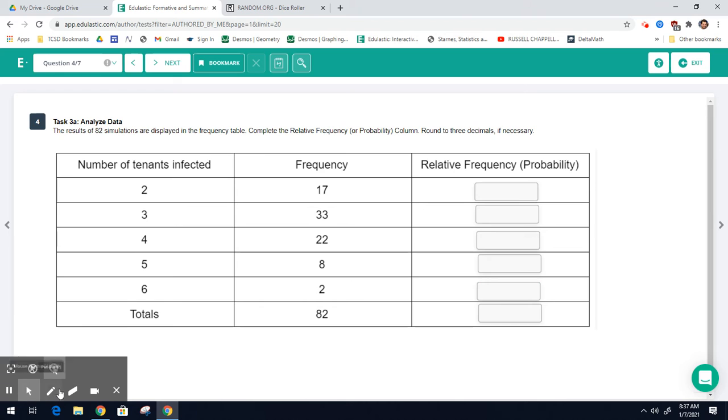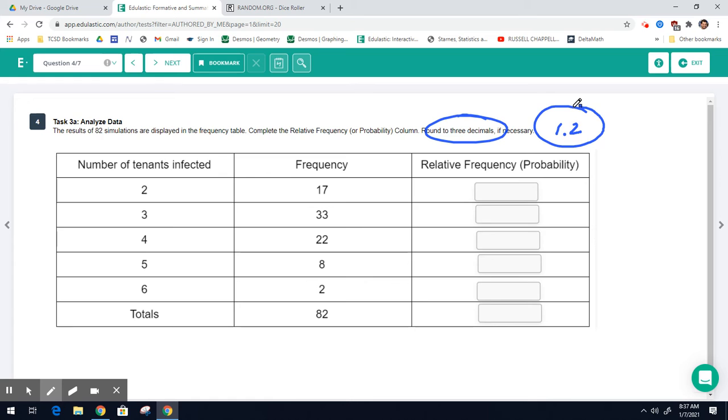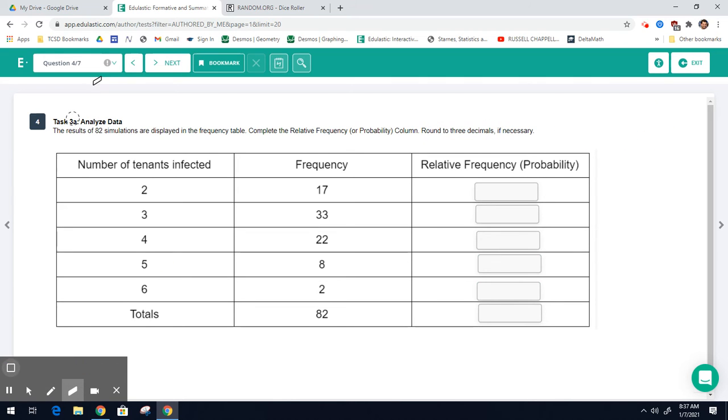We're going to round these numbers to 3 decimals. Okay, if you don't remember how to find a relative frequency or a simple probability, you should look at section 1, 2, right? Or maybe, I think it's 1, 2, yeah. Could be 1, 1 even as well. That's way back when. Okay, next.